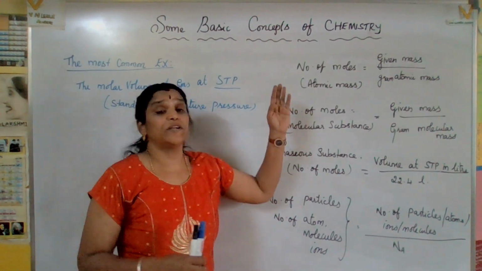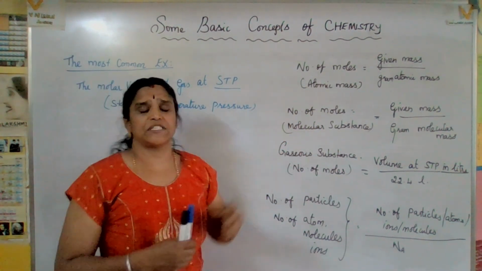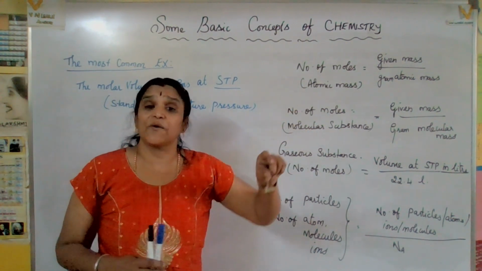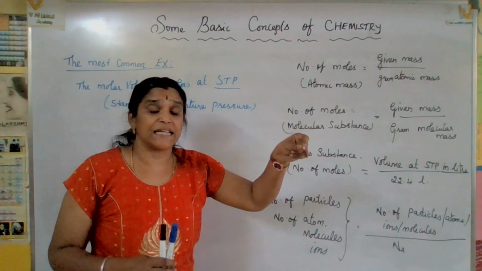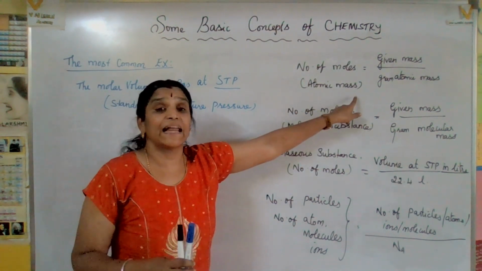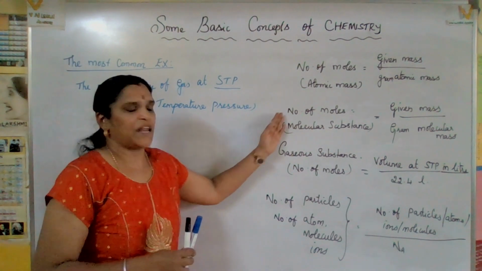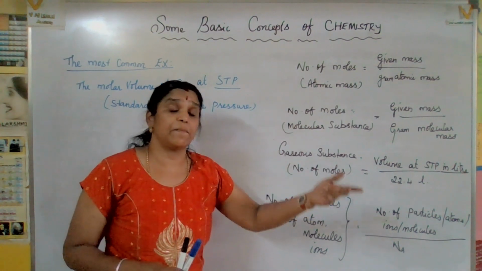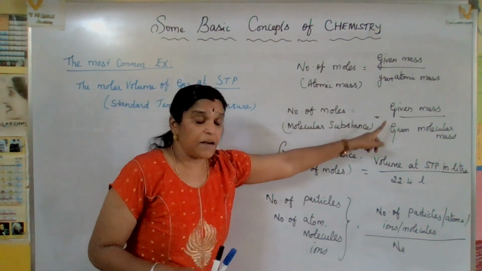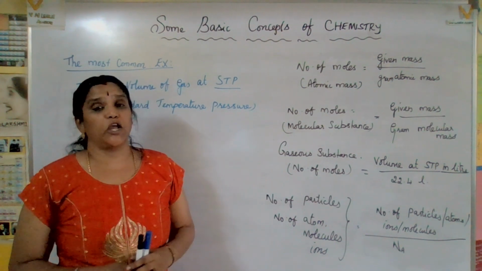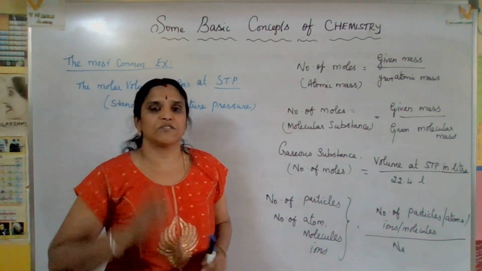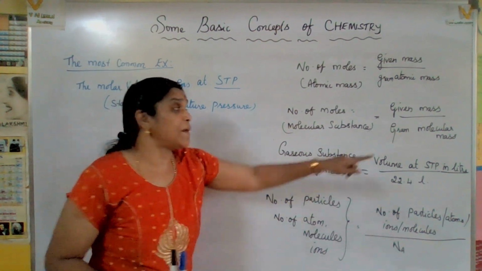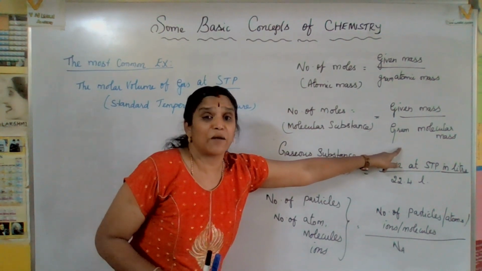A few more ideas about the mole concept: how to calculate the number of moles for a single atomic substance. In the question they have given the mass, so it is given mass divided by gram atomic mass. The same way, how to calculate the number of moles for a molecular substance: the given mass of that molecular substance divided by gram molecular mass. For example, 2 grams of sodium chloride. That 2 grams is the given mass, and you have to provide the molecular mass of sodium chloride.